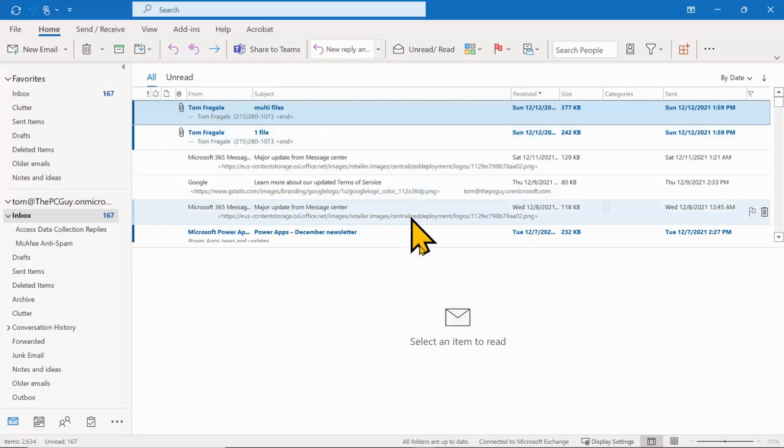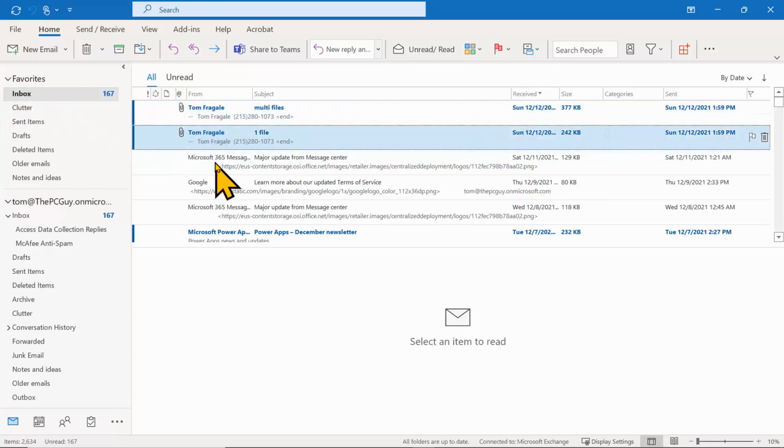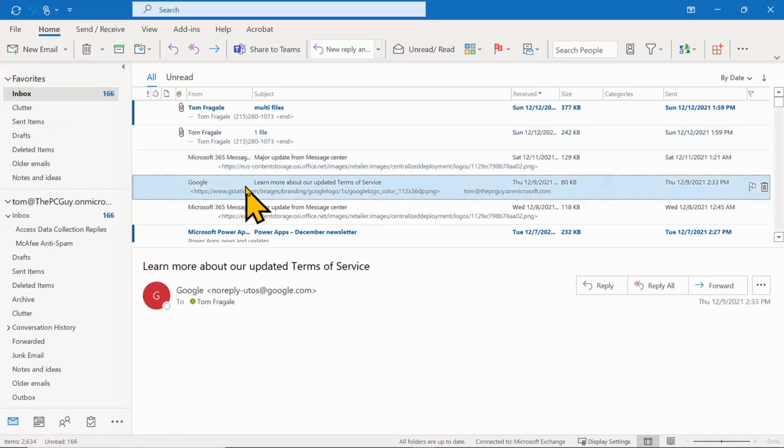The next tip I'd like to show you is something that's called the reading pane. The reading pane helps me read the emails a little bit quicker. So I'm going to pick on my inbox, and then if I click on an email, notice how the email shows up down at the bottom. This is called the reading pane.